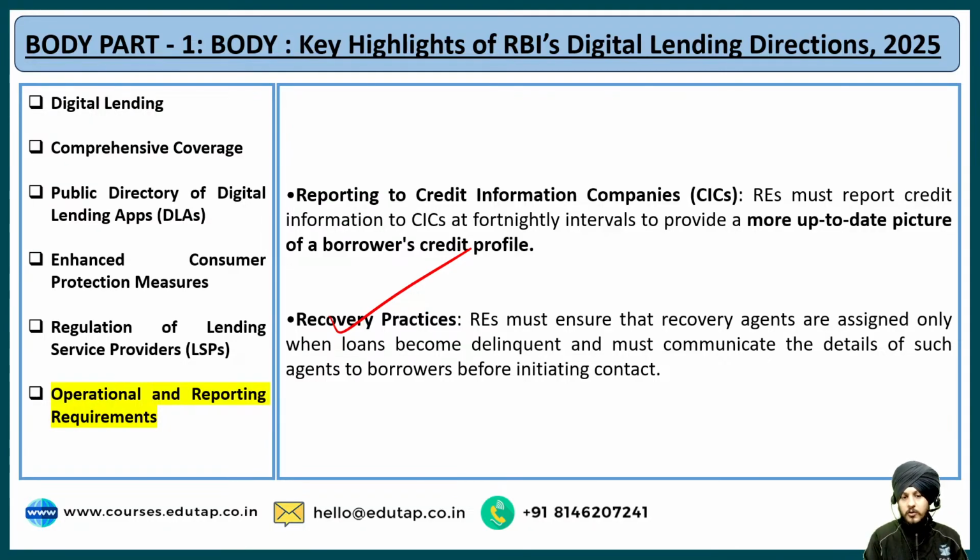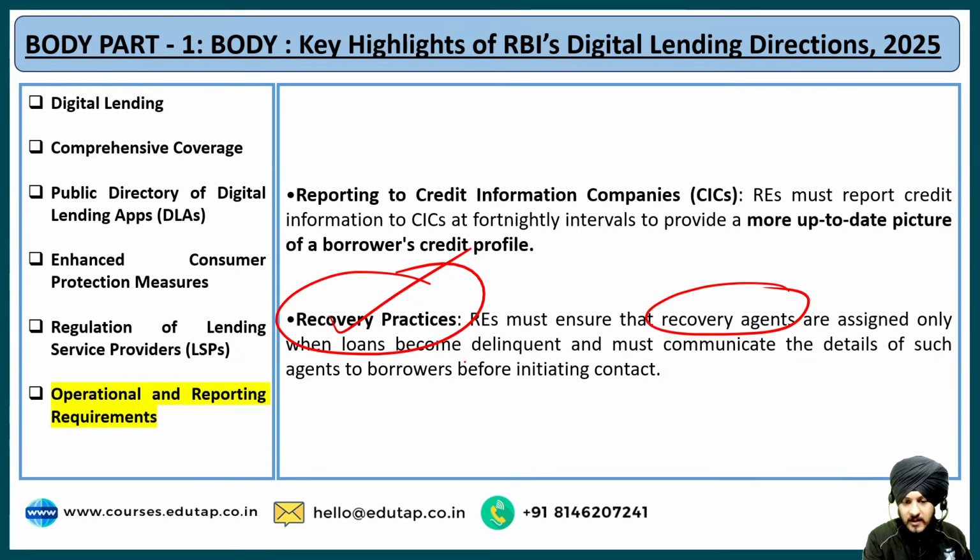In order to ensure that, we have this specific provision with respect to recovery practice. Regulated entities must ensure that recovery agents are assigned only when the loan becomes delinquent. Delinquent basically means when the borrower has missed the payment. When the borrower has missed the payment, then we say that the loan has become delinquent.